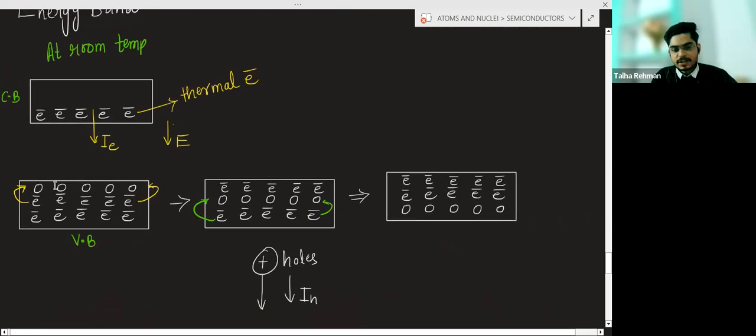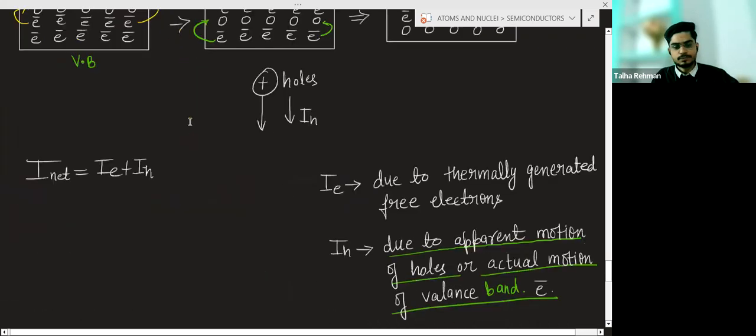holes are in the valence band, or valence band electrons are not free as compared to the conduction band electrons. Or you can say the mobility of the valence band electron is not like the mobility of the conduction band electron.